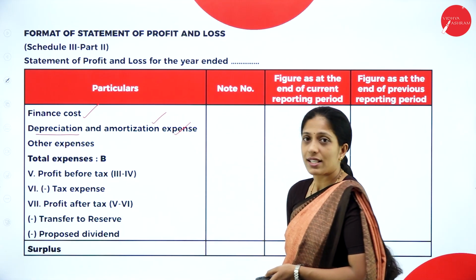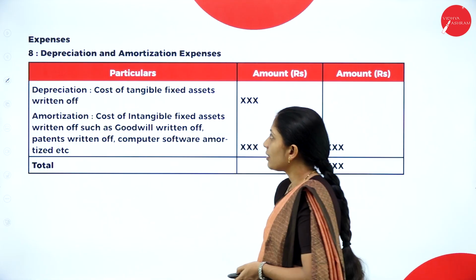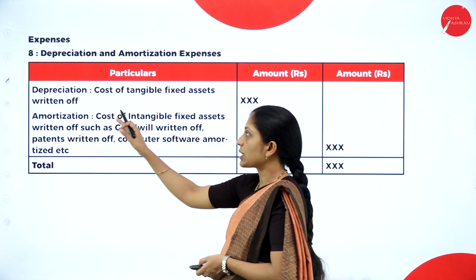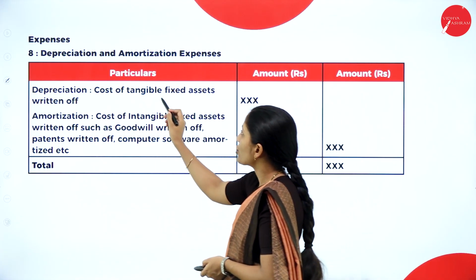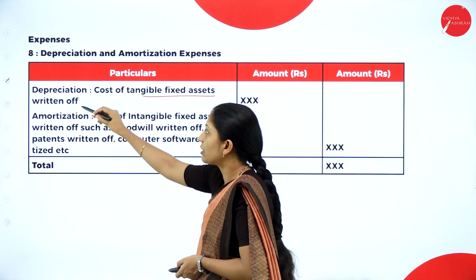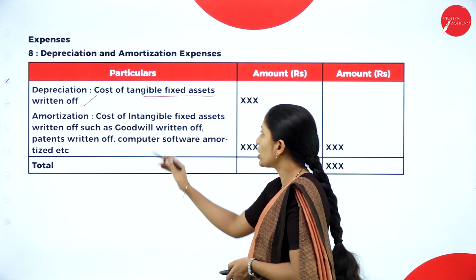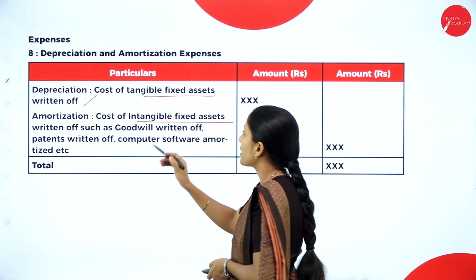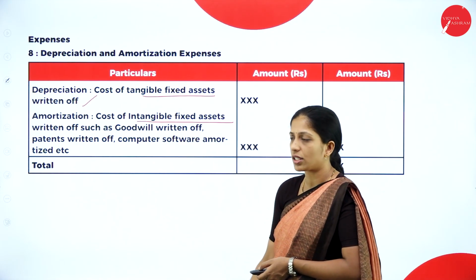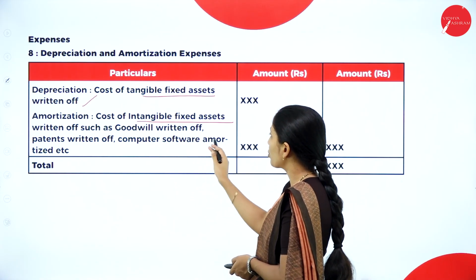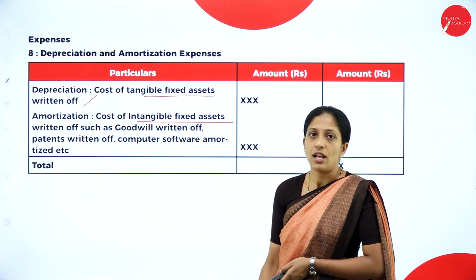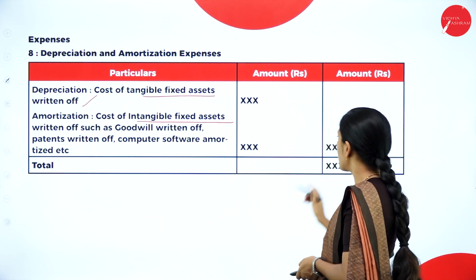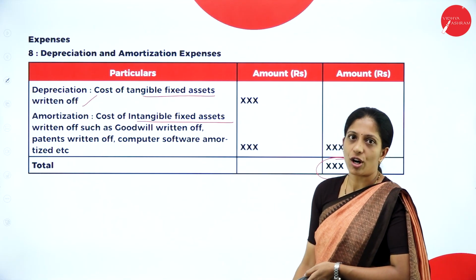So let us see what note we have to prepare here. Yes, depreciation and amortization expenses, we have depreciation, cost of tangible fixed assets written off. Whereas amortization, cost of intangible fixed asset written off such as goodwill written off, patents written off, computer software amortized, etc. So that comes under this depreciation as well as amortization.